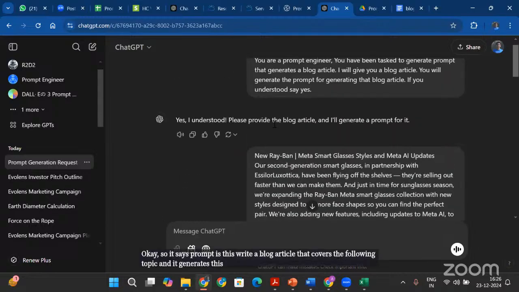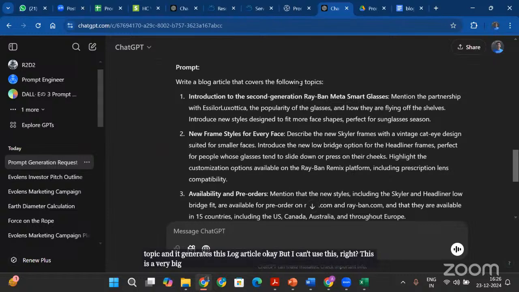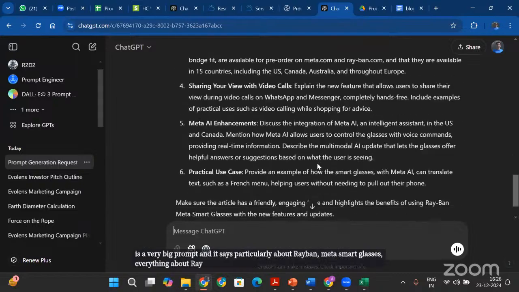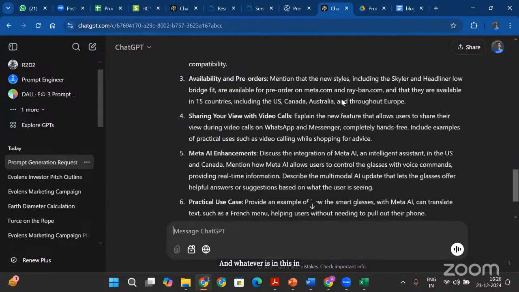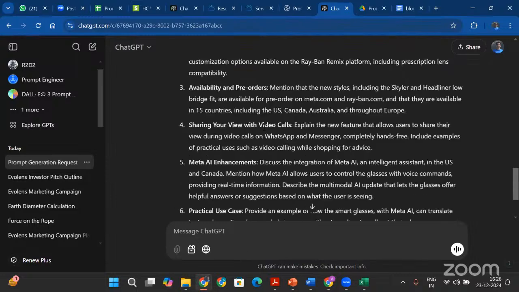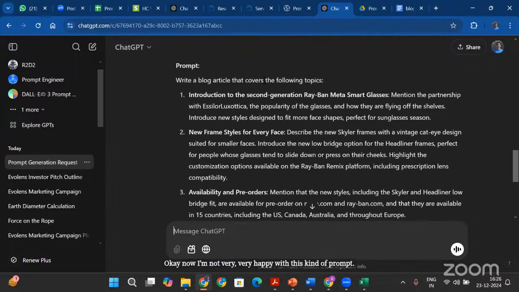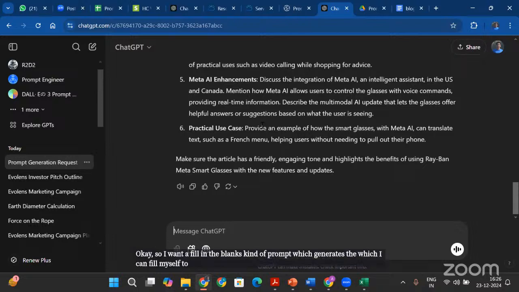blog article. Okay, but I can't use this, right? This is a very big prompt, and it says particularly about Ray-Ban Meta smart glasses, everything about Ray-Ban, and whatever is in this article. Okay, now I'm not very happy with this kind of prompt. Okay, so I want a fill in the blanks kind of prompt, which I can fill myself to generate a similar kind of article for me.